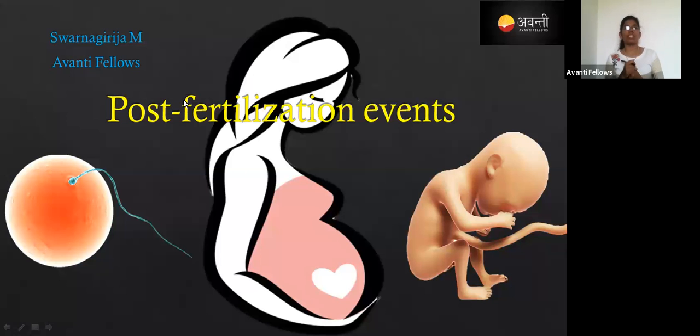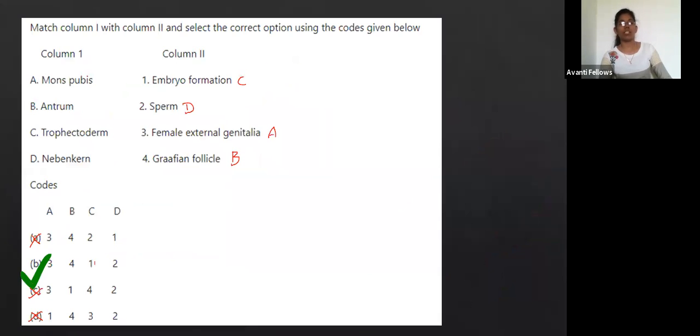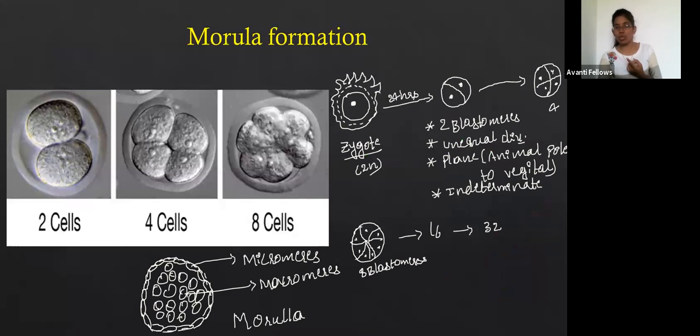In the previous class, we started the post-fertilization events, right? So in the post-fertilization events, let me go through the slides. Capacitation, we have asked, and I've also told about this, and embryonic development in this morula formation, which means how the morula is going to be formed, where this is also called an 8 to 16 cell or 16 to 32 cell stage, called the morula stage.